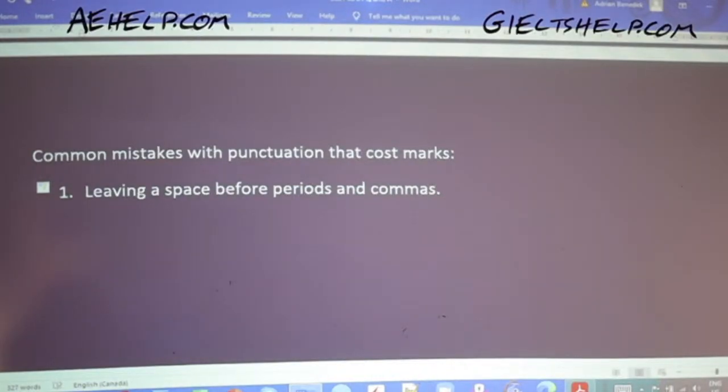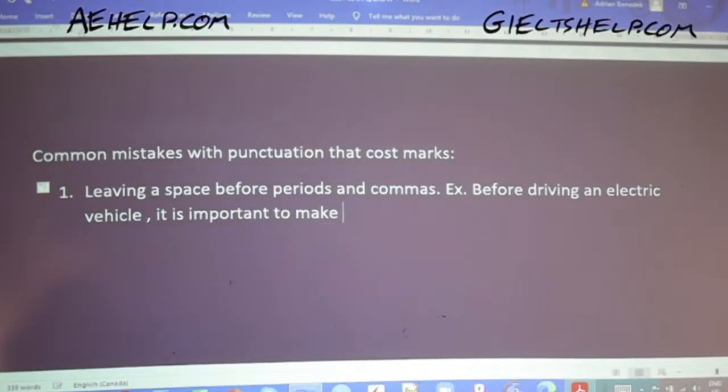So for example, students will often write a space before the comma or the period.